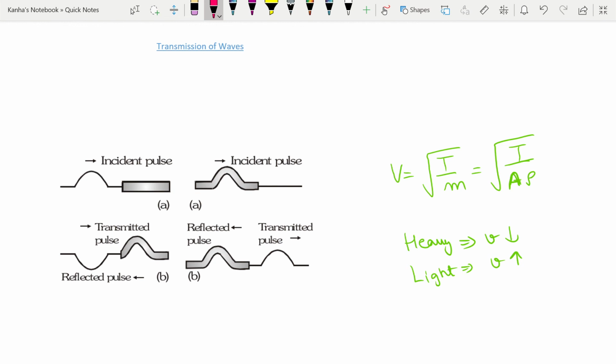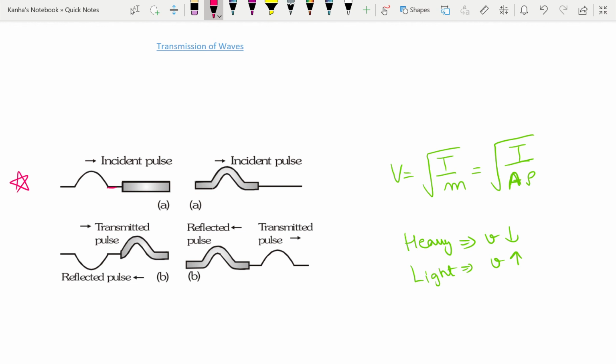Next, let's talk about transmission of waves. Sometimes we may have a situation in which the boundary is intermediate between the two cases that we studied right now, which was the rigid case and the free case. When this is the case, part of the incident energy will be transmitted and part will be reflected. For example, suppose a light string is attached to a heavier string.